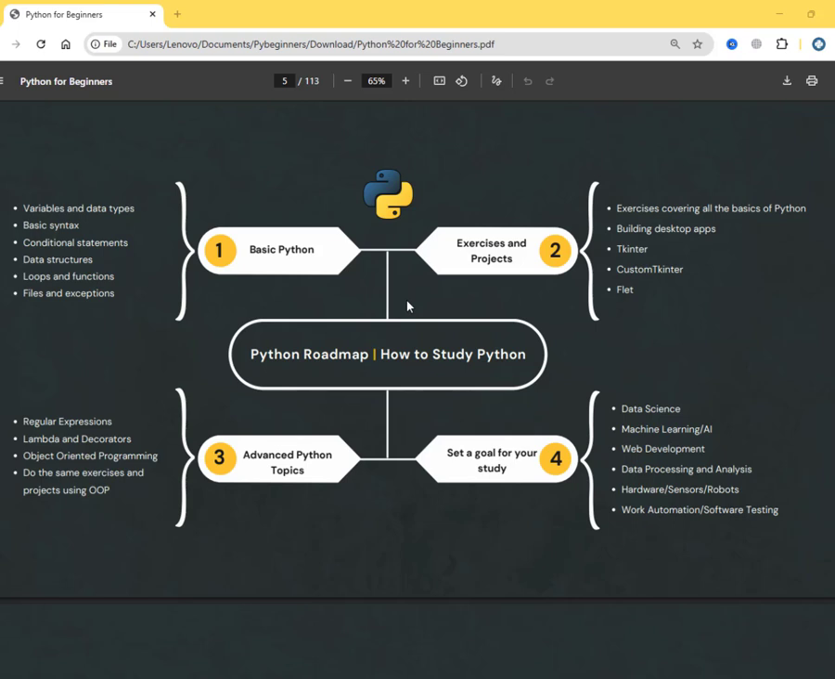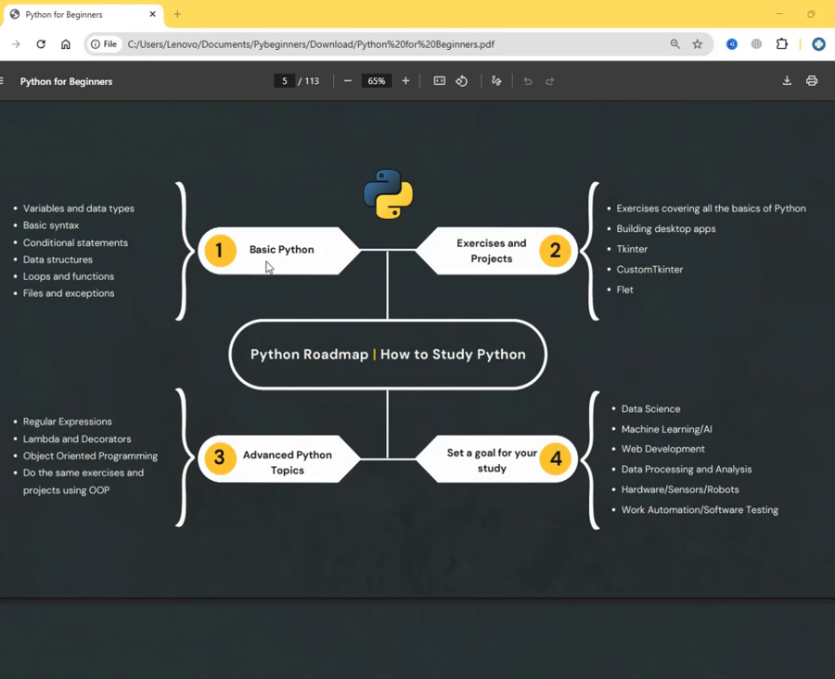So the first thing that you really need to understand while you are studying Python programming language, or maybe another programming language, is the basics of that programming language. In this case for us, it is the basics of Python. Why the basics? The basics are the base of all of these things. They are the base for you to understand whatever comes in front of you.